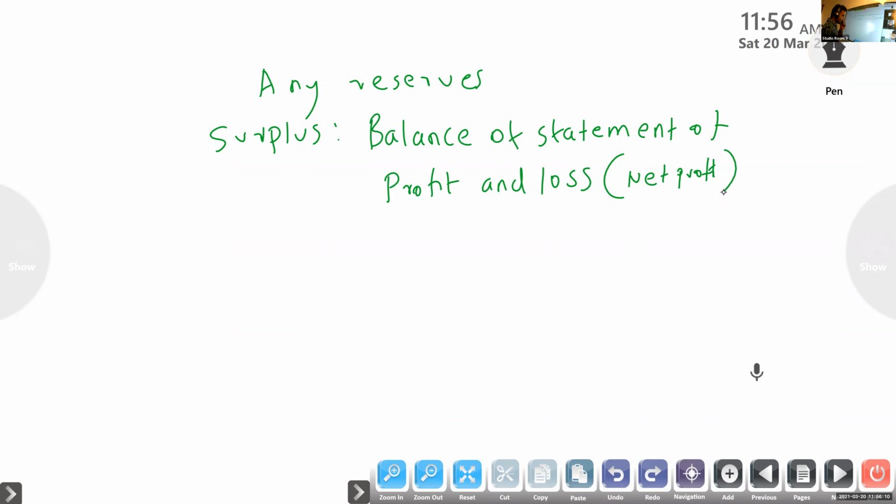If it is a debit balance, it means loss. Credit balance means profit.